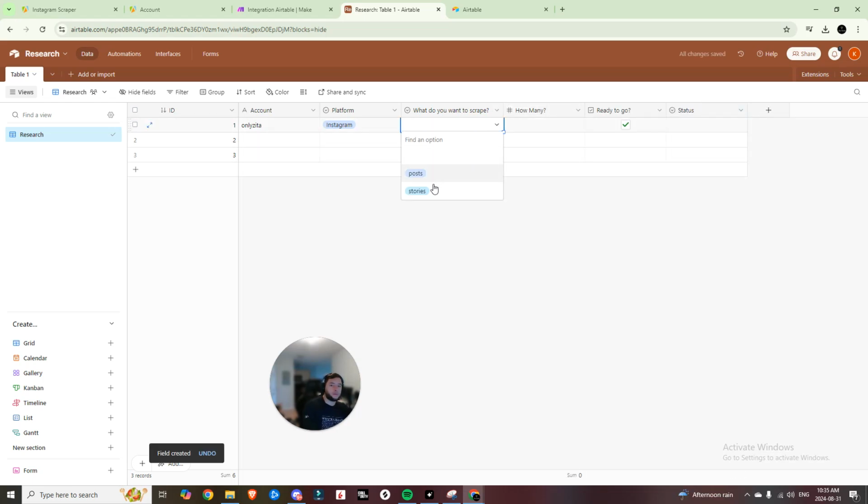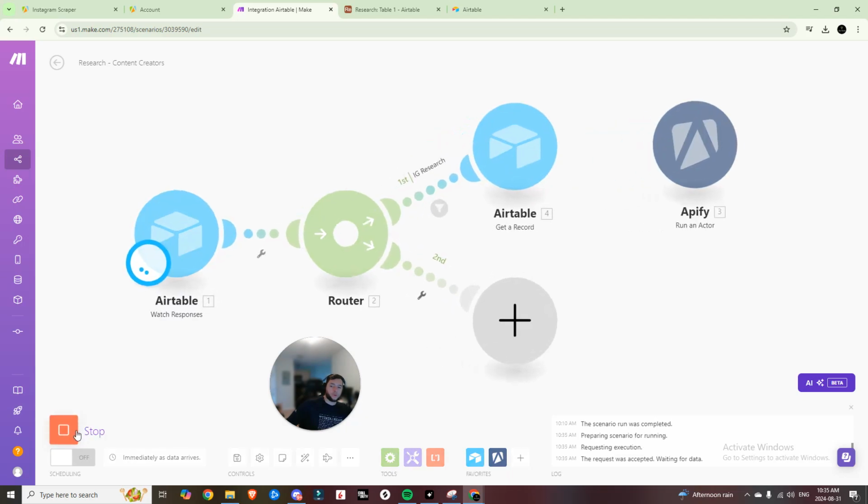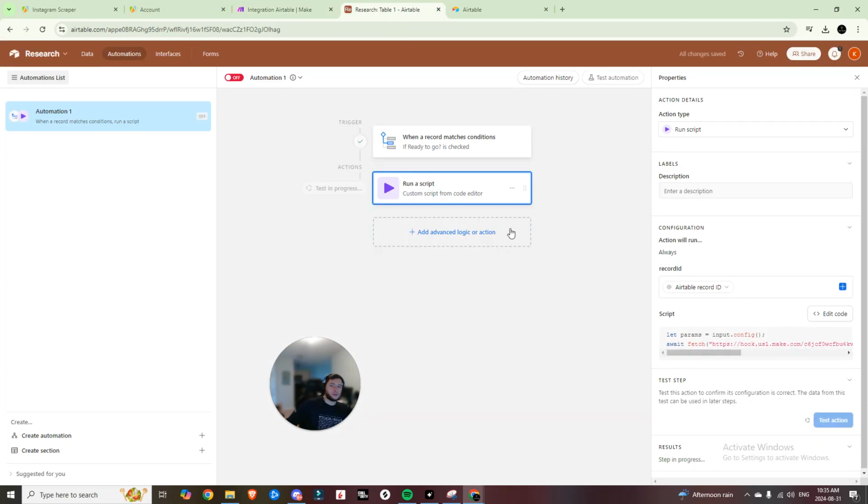So now if we select stories and how many we want to do, let's set that to 10. Now it's going to choose the account, the platform, what we want to scrape, and how many of them we want to scrape, and then it's going to run that. So now if we hop back into our automations and we run this once and we test this action, we'll see in a second that this will run successfully.